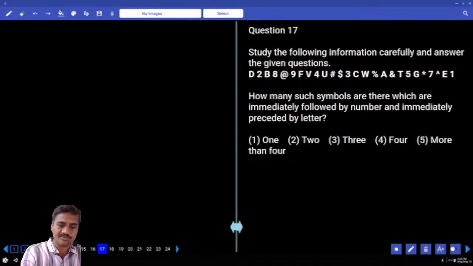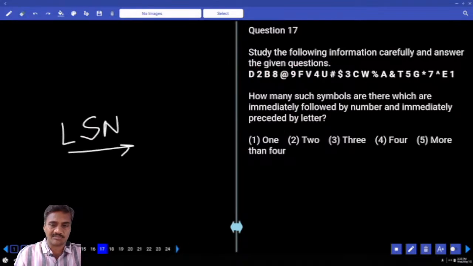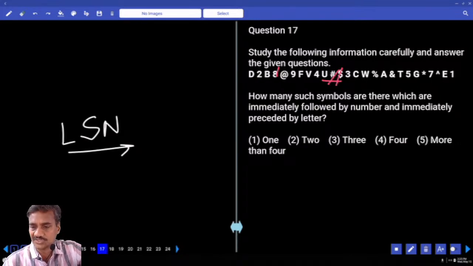Then 17. How many such symbols are there immediately followed by a number and preceded by a letter? Letter, symbol and number should be the sequence. Letter, symbol, now this is not a number. And next one, letter, symbol and a number. Letter, symbol, again it is followed by symbol but not number. This is again ruled out. Letter, symbol but not number.